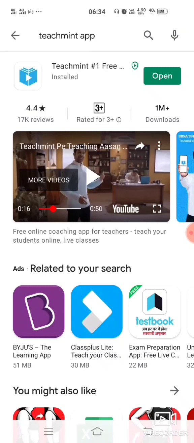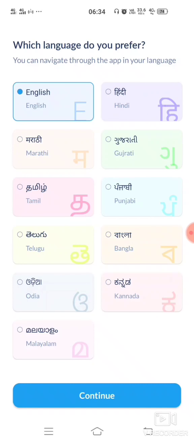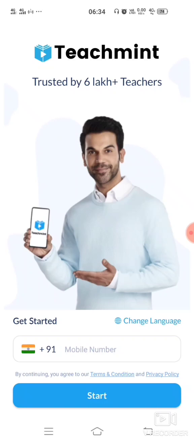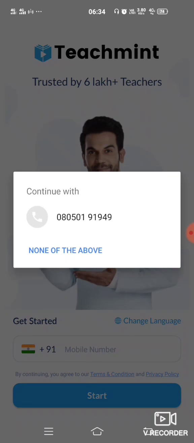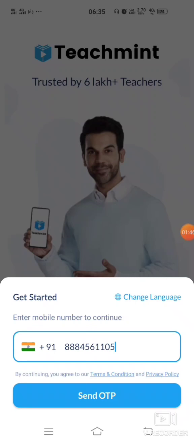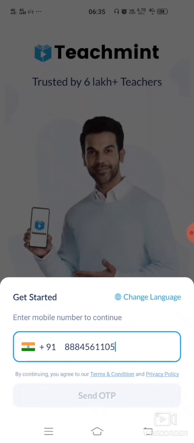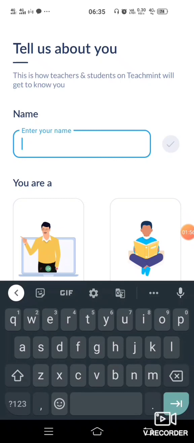Here I am opening this app now. The download is finished. Now I am opening the app. It will ask which language you prefer. I am choosing English. After that it will ask for your mobile number. After entering the mobile number to continue, it will send you the OTP. If you have that number on your mobile, it will take the OTP automatically.